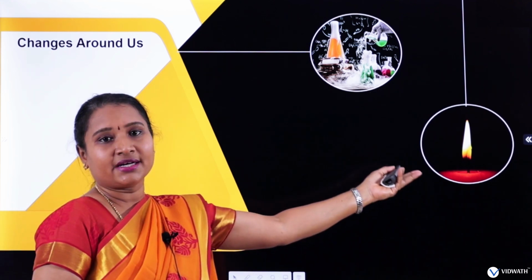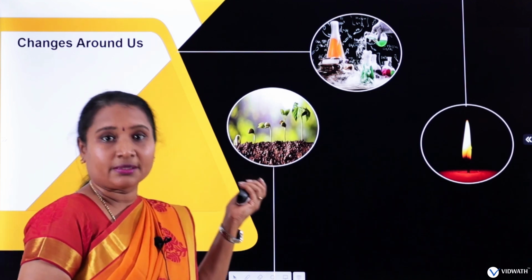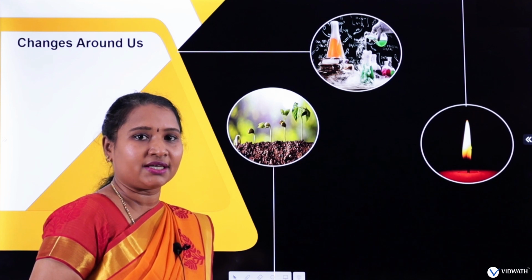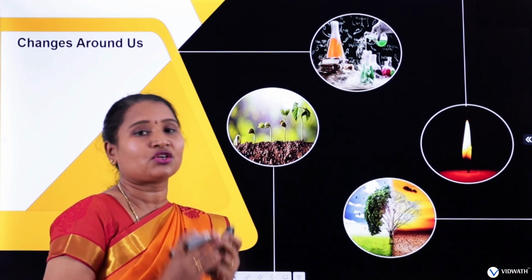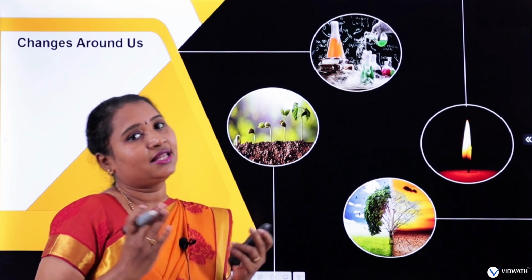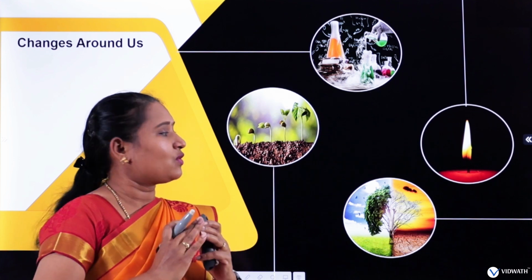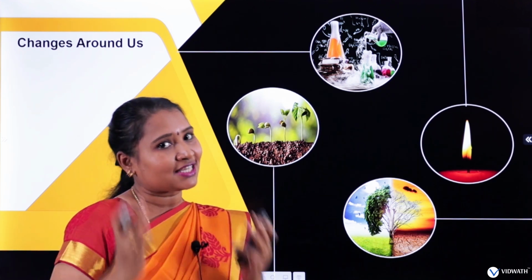See here, burning of a candle is an example of a chemical reaction. And germination of a seed is a change happening around you. Even the change in climate or weather, I can tell you, these are chemical changes around you. Right? Okay, I am not telling you it is specifically a chemical change.